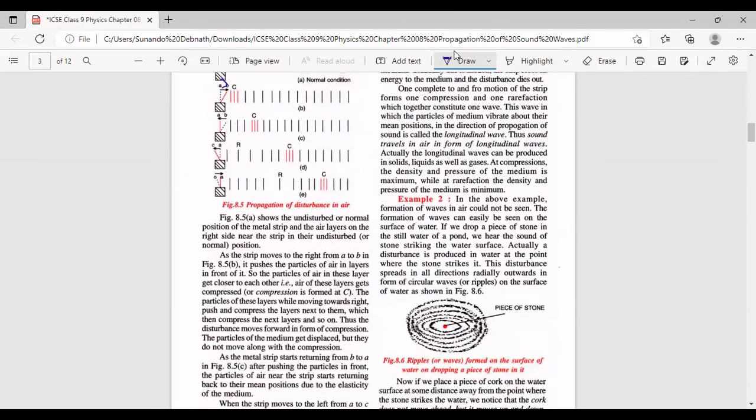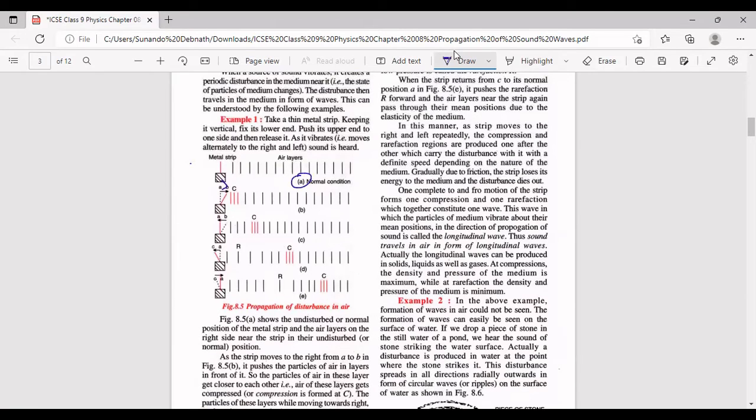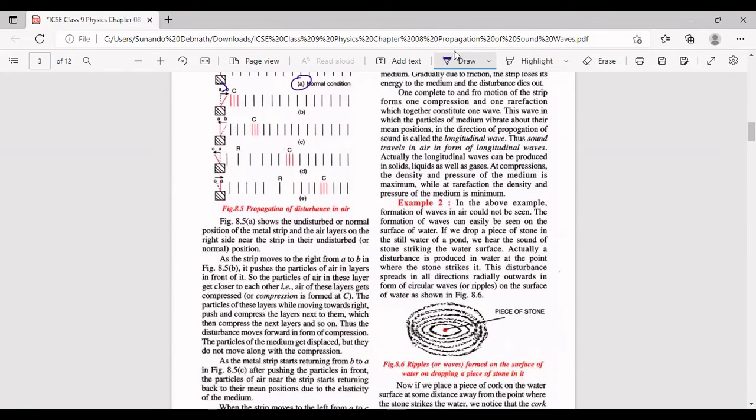All right. Now this figure shows the undisturbed, the first one, A. We are talking about A, the normal condition when it is not vibrating. So this A shows the undisturbed or normal position of the metallic strip, and the air layers on the right side near the metallic strip are in their undisturbed or normal position, where the air layers are equidistant.